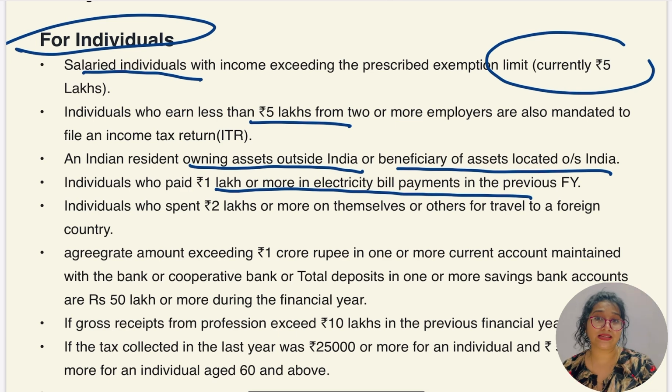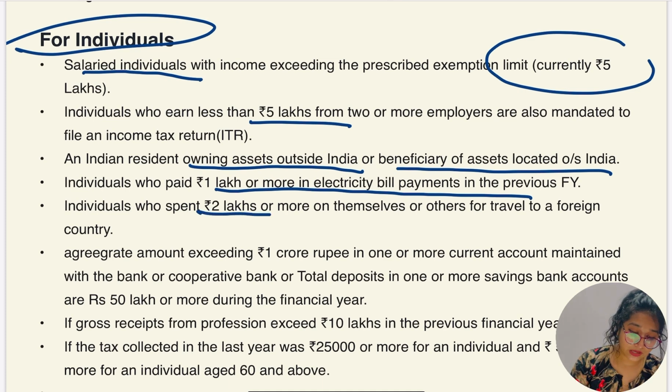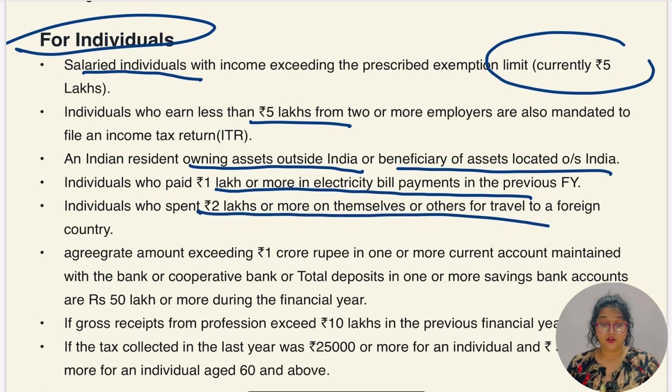Another point says the individual who has spent 2 lakh or more on themselves or others for travel to a foreign country. Let's take an example. X and Y are a married couple who went on honeymoon to Switzerland, and the wife, Mrs. Y, wants to purchase a handbag which costs more than 2,50,000.